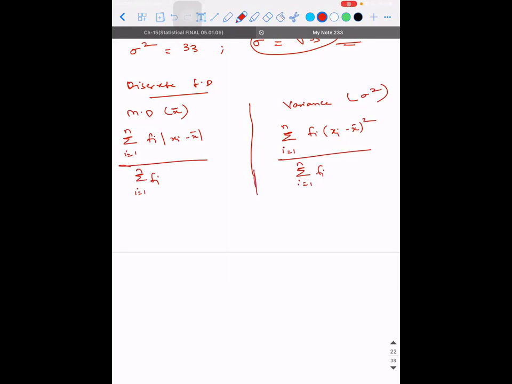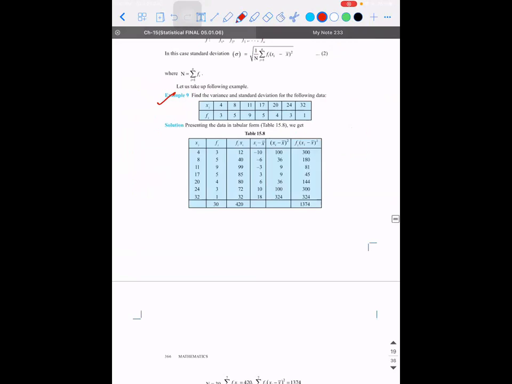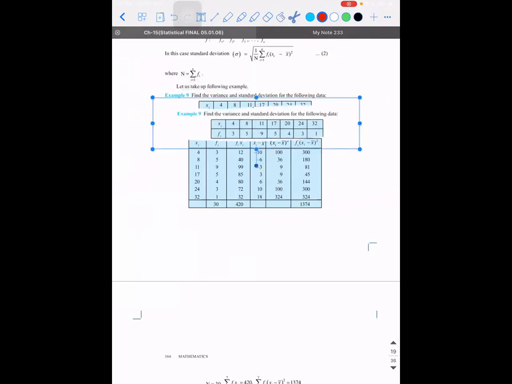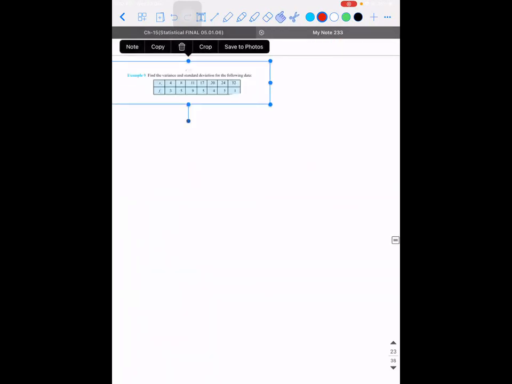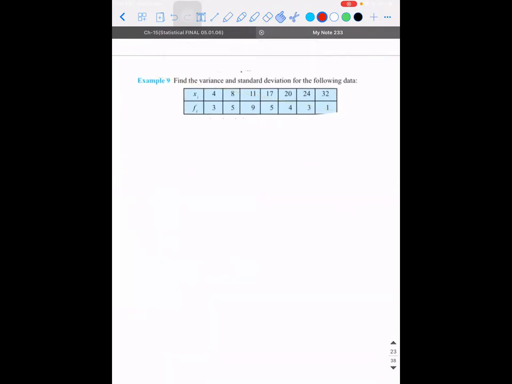If standard deviation is needed, take the square root of this. Suppose the question says find the standard deviation also. First find the variance, then take the square root. You can take the square root at the end. For example, this problem: find the variance and standard deviation of the following data. This data has no frequency given, right?